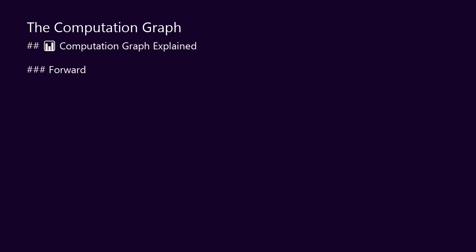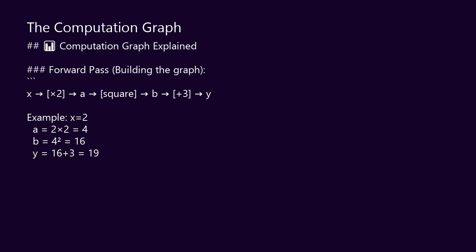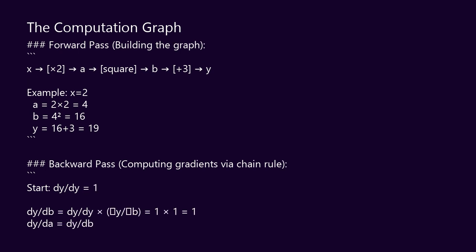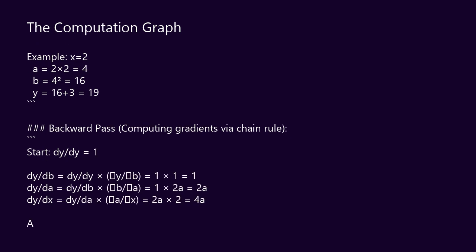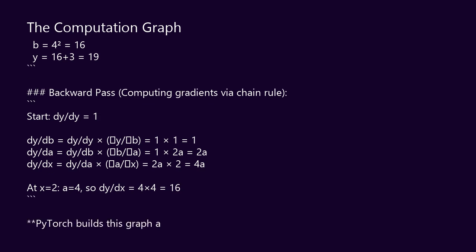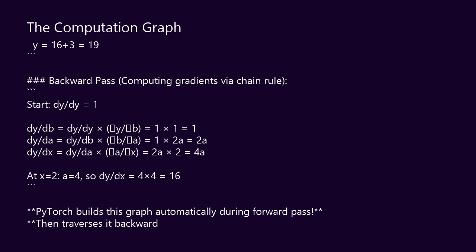How does PyTorch know how to compute gradients? It builds a computation graph. Every operation creates a node. Every tensor creates a node. The graph tracks how tensors flow through operations. Then, during the backward pass, it uses the chain rule to compute gradients.